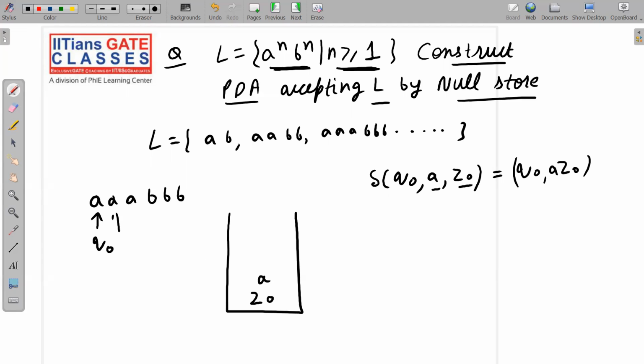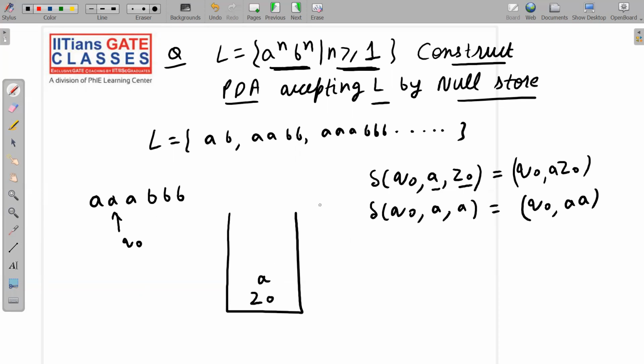Now we are at Q0 only, and we are reading this A. So again we have to give a move. We are at Q0, and from the stack we are reading A. So write the move properly. We will say Q0 on reading A from the tape and A from the stack, we go to Q0 only, and we push double A onto the stack. Why are we pushing double A?